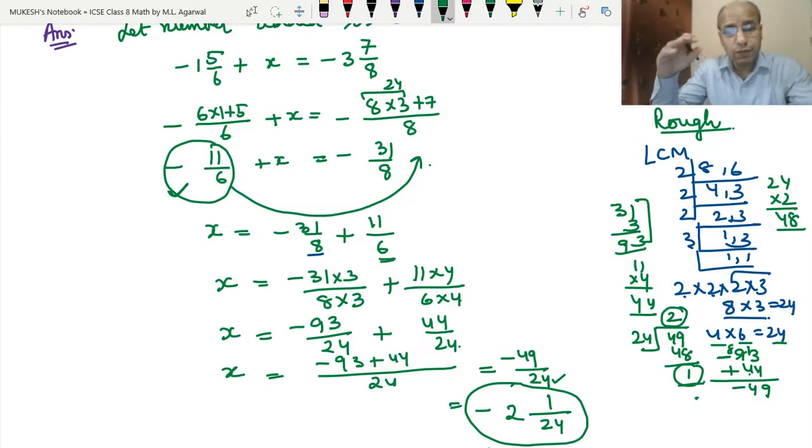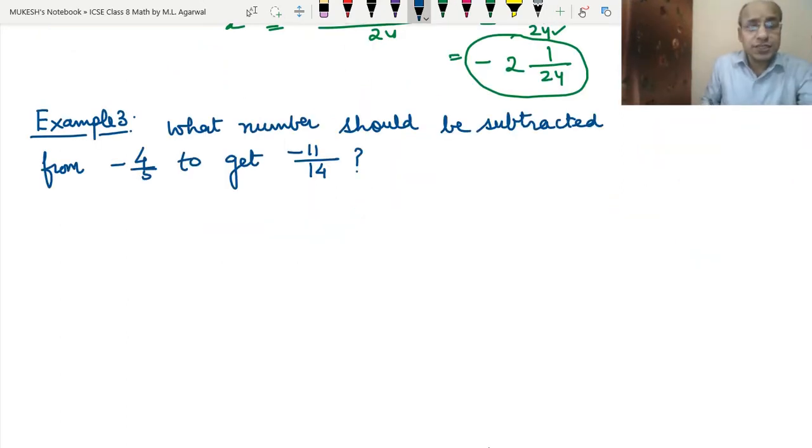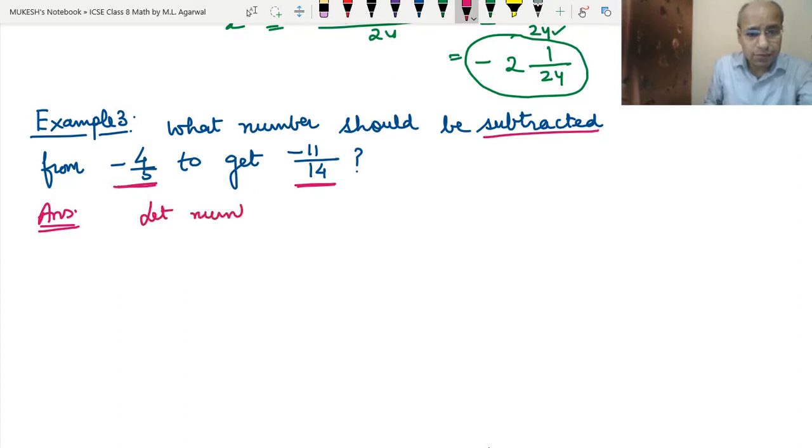Okay, now we will go to the third example. Example 3. The question is, what number should be subtracted from 4 upon 5 to get minus 11 upon 14? So let's answer this question. Let's assume that the number to be subtracted is x.